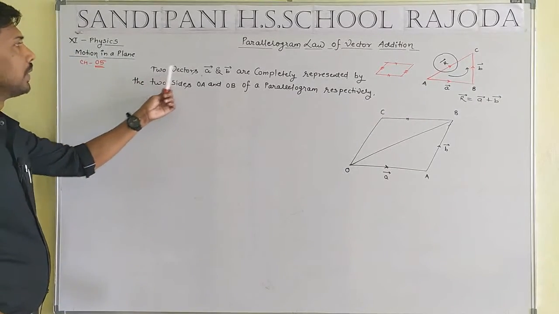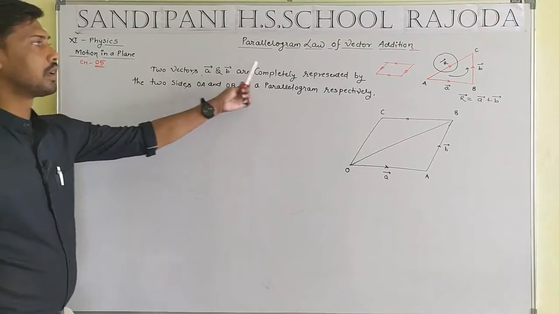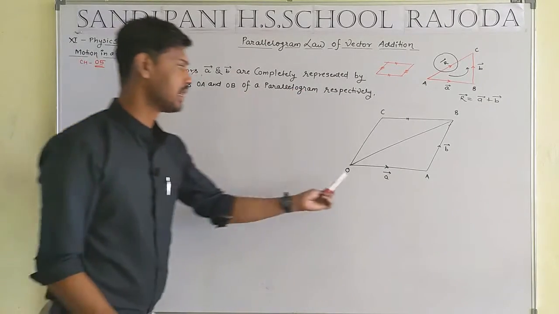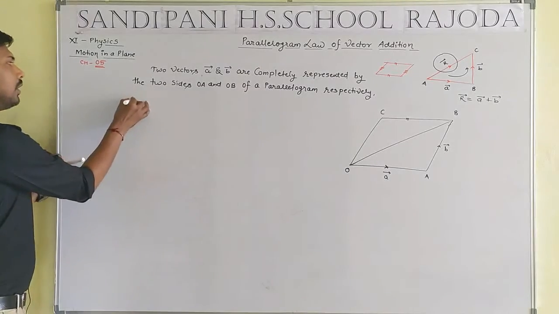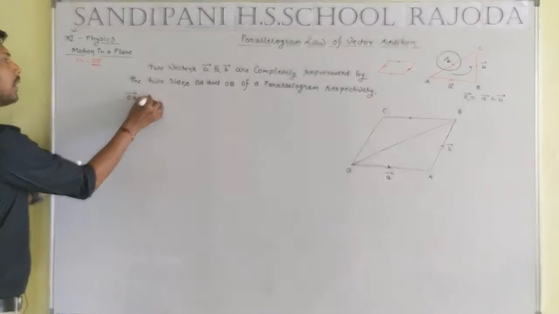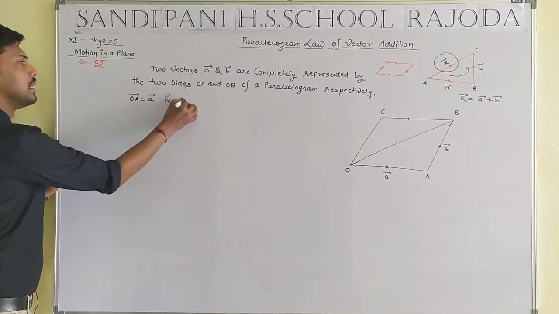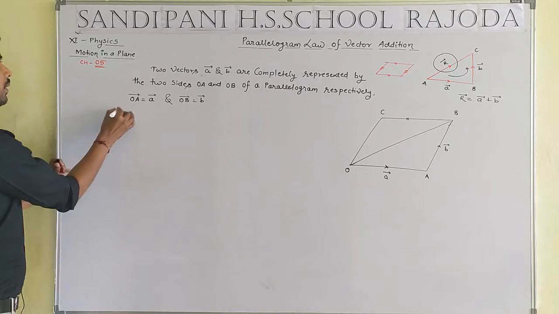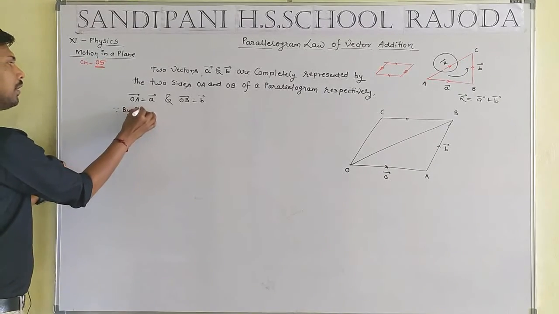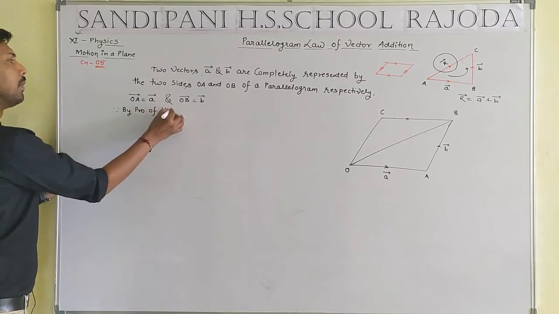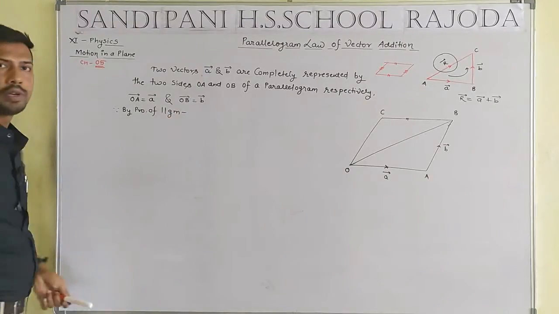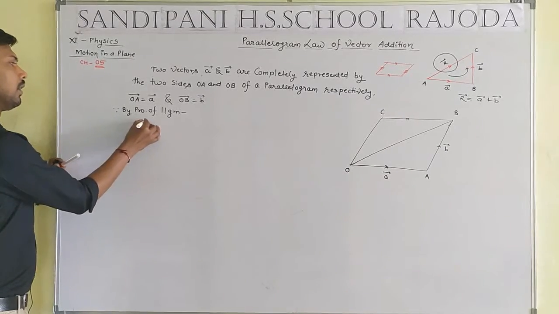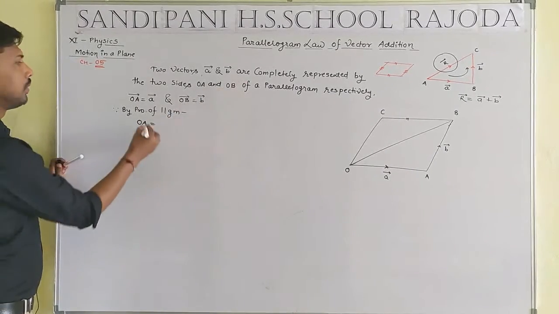Let us consider two vectors, capital A and capital B, completely represented by OA and OB of the parallelogram. That means side OA will be equal to vector A and side OB will be equal to vector B. But by the property of a parallelogram, we can write OA will be equal to BC.